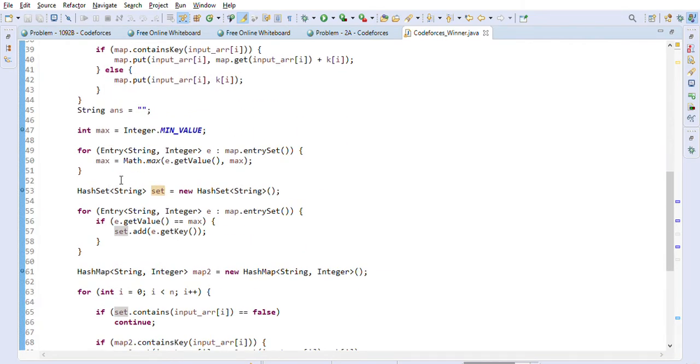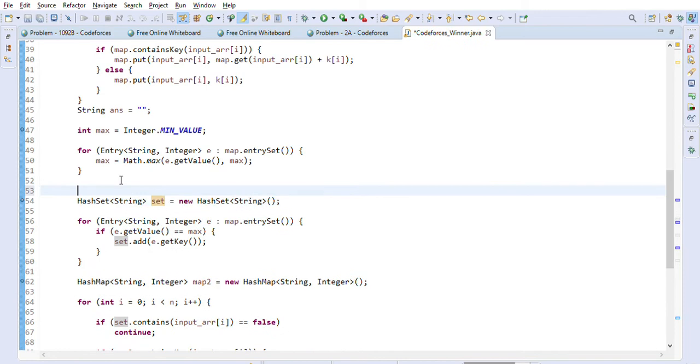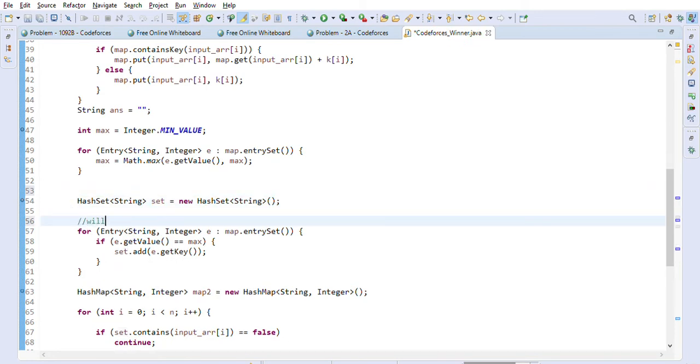So let me just write down one comment here. So actually here, we'll populate the set with player names who scored maximum points.